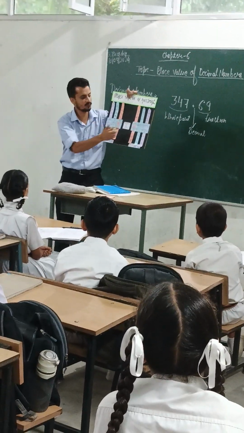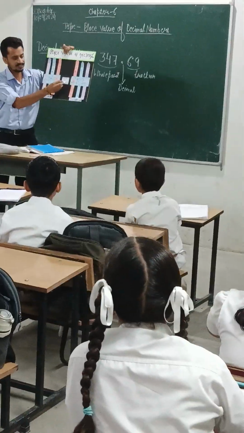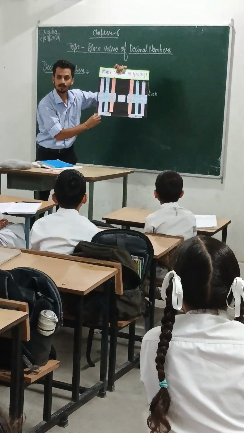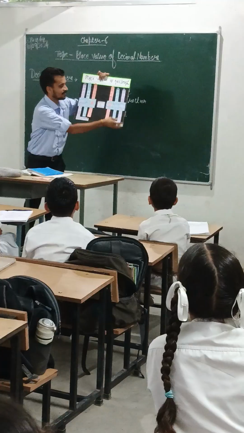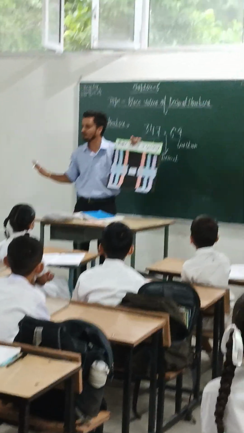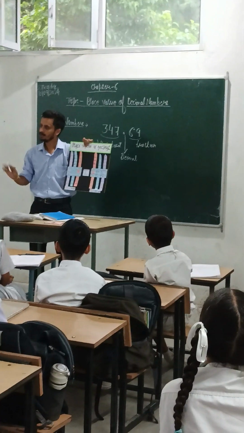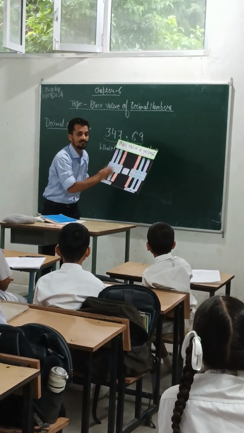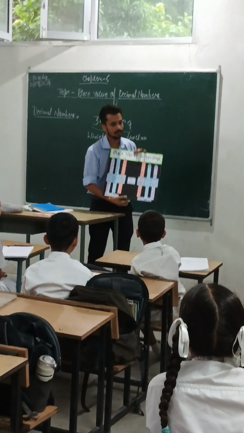This is decimal. This is visible to everyone. This is the decimal or point. Before the decimal, which part? And after the decimal, the fractional part. Clear to everyone? Now, move to the next one, and that is the place value of the decimal number.